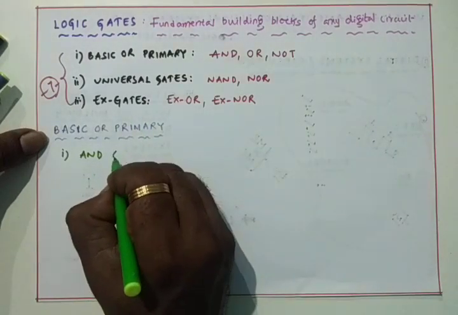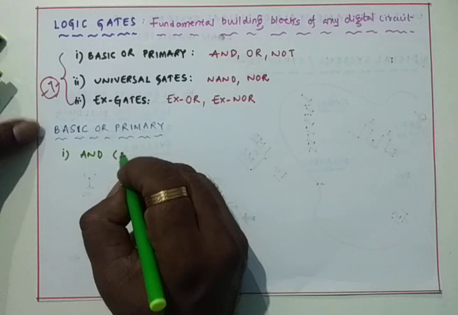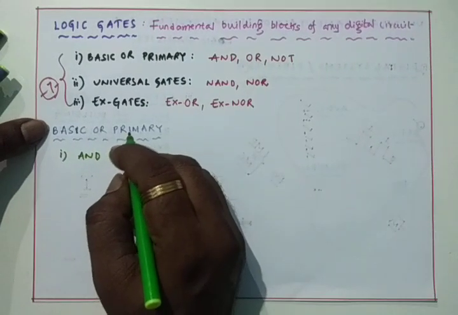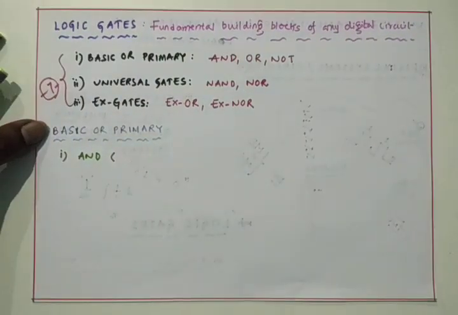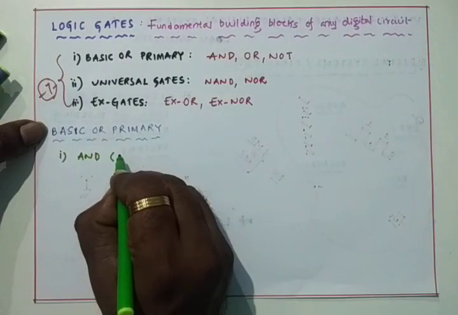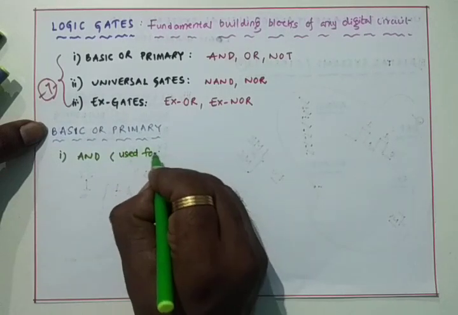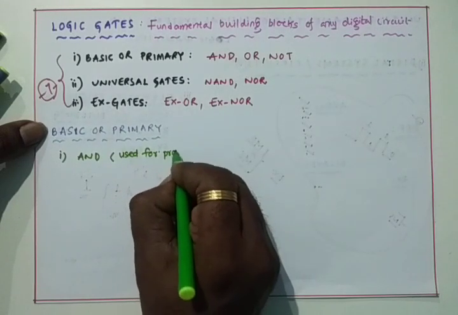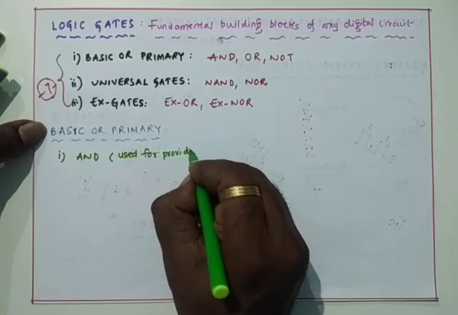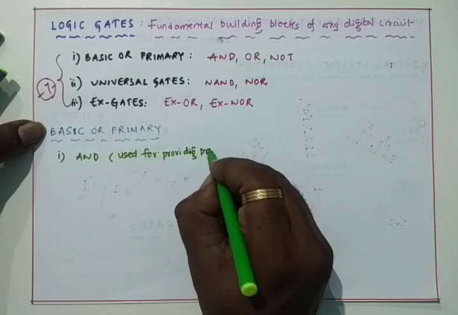AND is a logic gate used for providing the product of inputs.